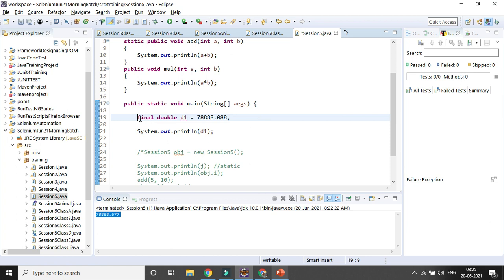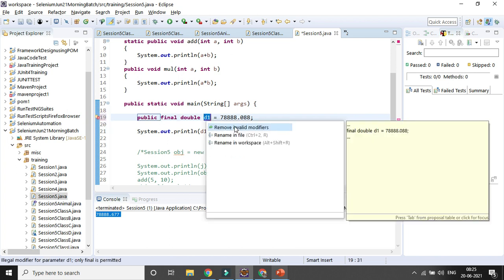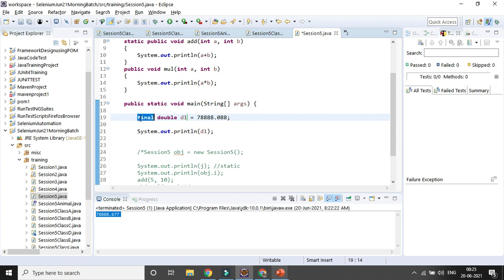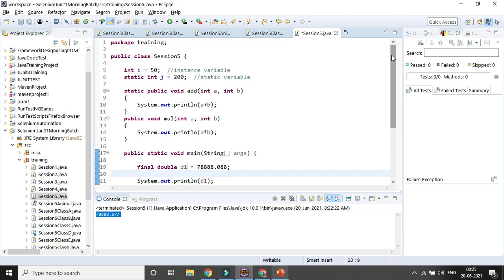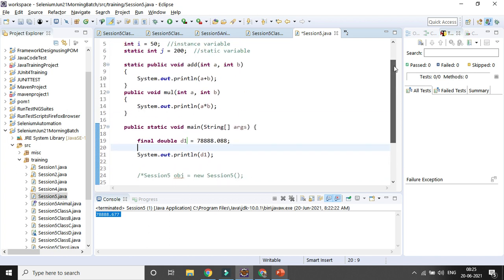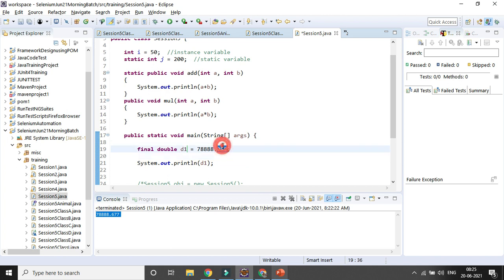So here you can give public, one access modifier and one non-access modifier, but if you add final as well, it will not be allowed. So at the same time you can only use one access modifier and one non-access modifier, not multiple. Final, abstract and static are the non-access modifiers, whereas public, private, protected and default are the access modifiers. So you can use only one access and one non-access modifier at a time, and one variable name and one variable value.